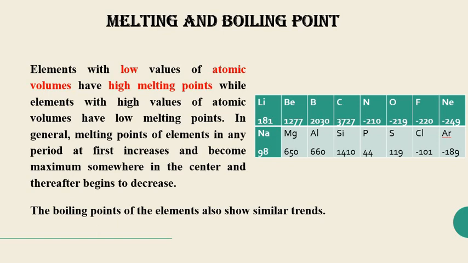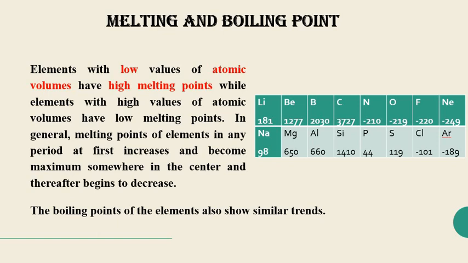So in general, the melting point of elements in any period at first increases and becomes maximum somewhere in the center, and then it begins to decrease, just opposite to the atomic volume. What happens in the atomic volume? In atomic volume, first it decreases, then reaches a minimum point, and after that it increases.